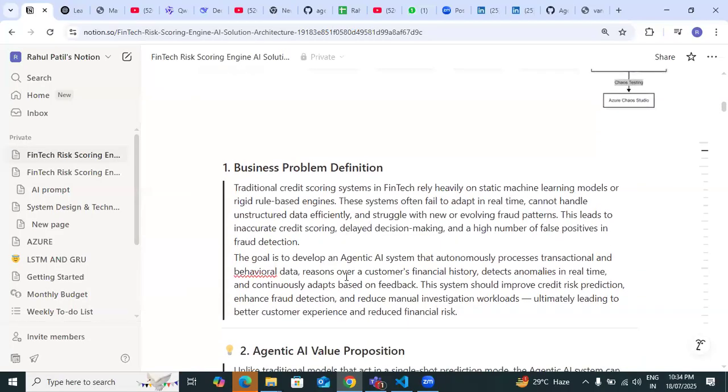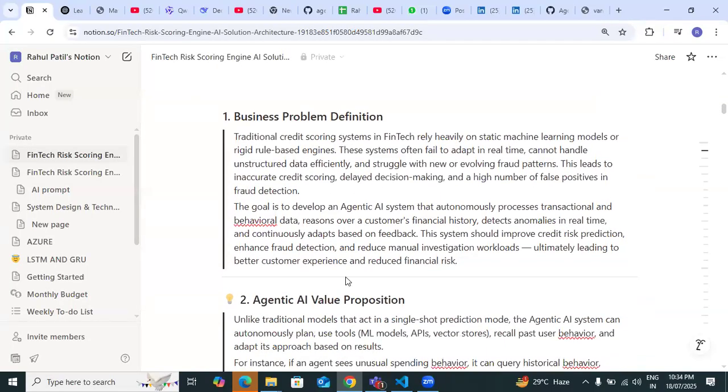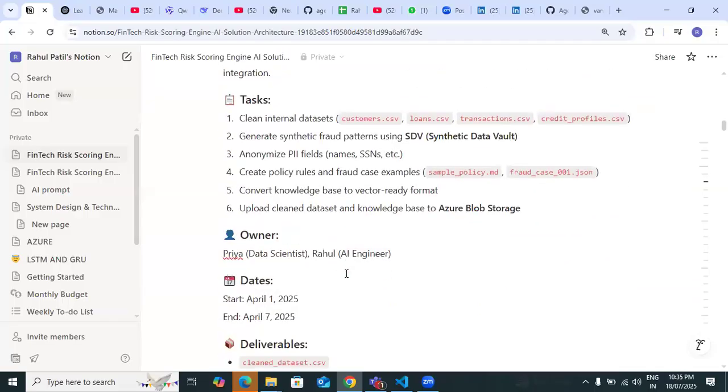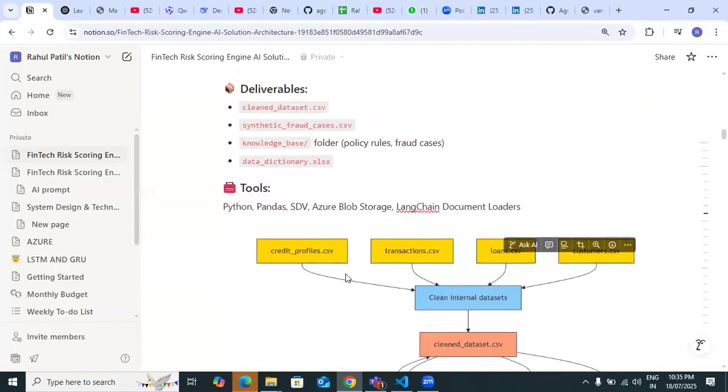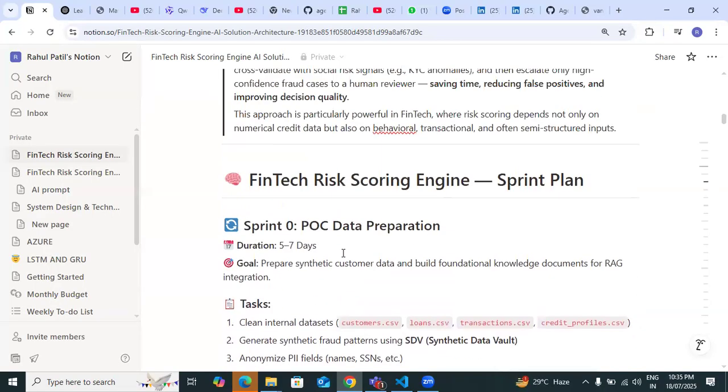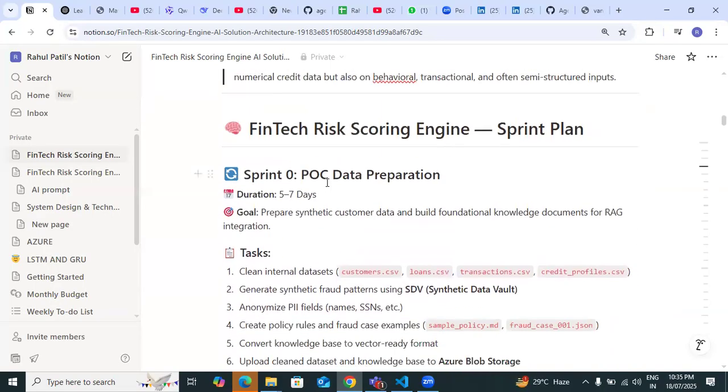Okay, then come down to the next diagrams. So now this is the business problem. That sprint zero is just test data preparation for POC, right? No, show me the diagrams, then we can discuss the flow. What is this activity? Sprint cycle activity regarding the POC data preparation. Yes, we don't have live data, so we are using this activity.